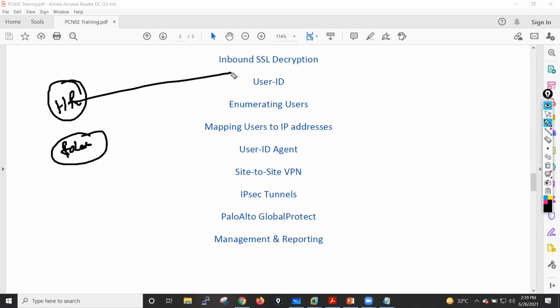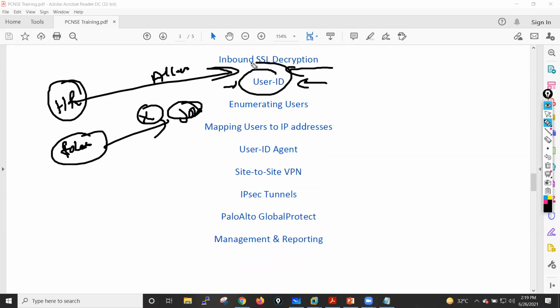If HR wants to access any job posting site, just allow them. But if sales people try to access any job posting site, just block this traffic. I will show you all these things practically. What User-ID is and why we need it, all these aspects I will cover here.